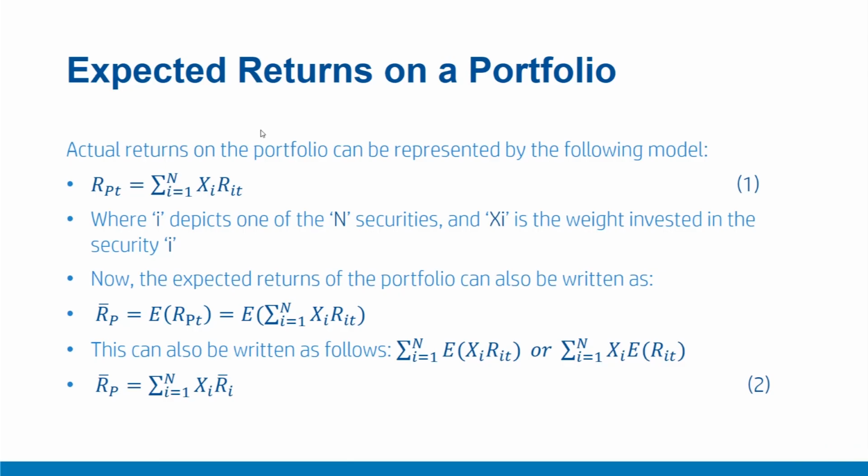Even if you are not comfortable with the derivation above, keep the last result in mind. In simple English, this result suggests that the expected return on the portfolio is simply the weighted average of the expected returns on the individual securities. Here, the weights are the proportion of the portfolio invested in the securities. Please note that while equation 2 looks similar to equation 1, there is a fundamental difference. Equation 1 describes the relationship between the actual return on the portfolio and the individual securities in that portfolio, while equation 2 describes the expected returns.